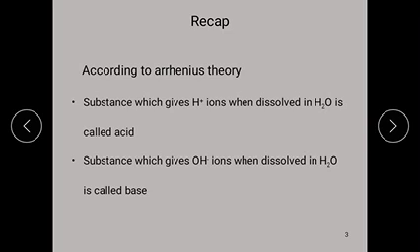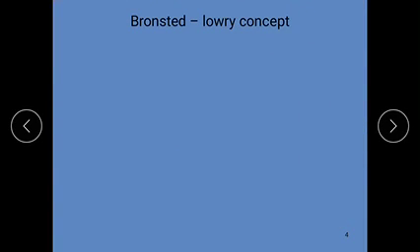Why the hydronium ion formation takes place could not be explained by Arrhenius. To overcome those limitations, Bronsted and Lowry, two scientists, each introduced a new concept individually. After that, they jointly introduced a theory known as the Bronsted-Lowry acid-base theory.